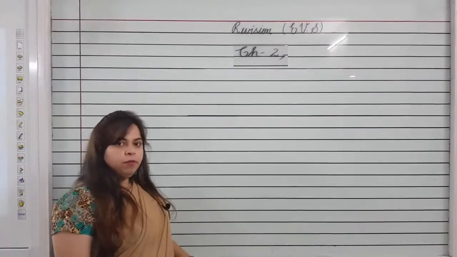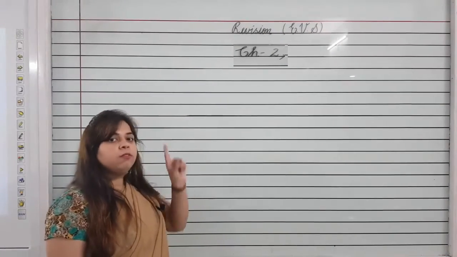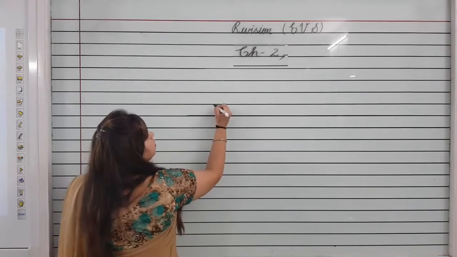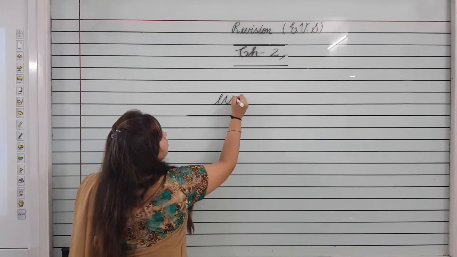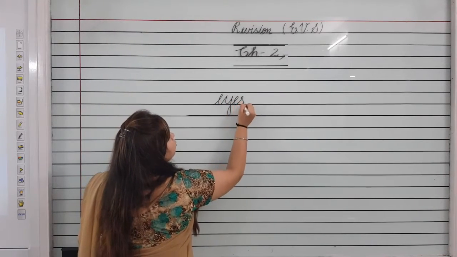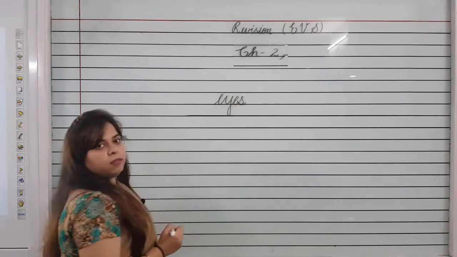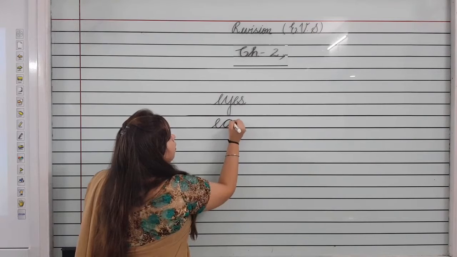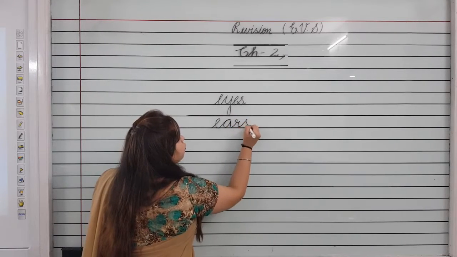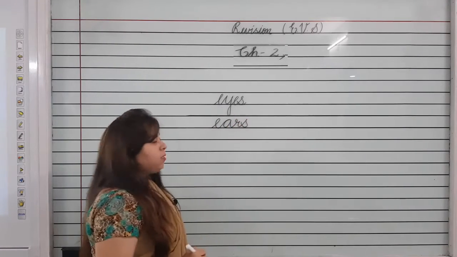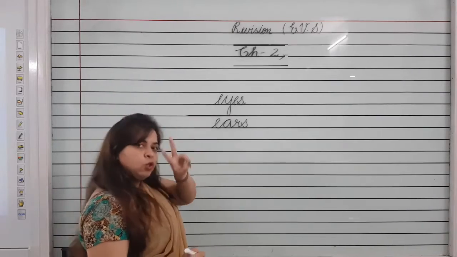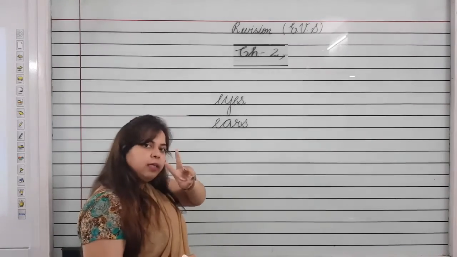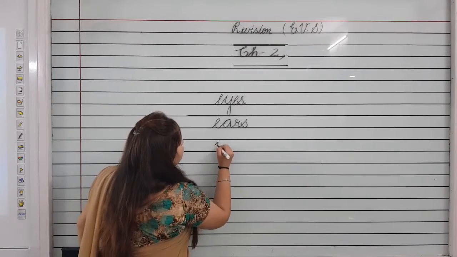Okay. Now we will learn spelling of 5 sense organ. First is eyes. E-Y-E-S, and eyes help us to see. Ears. How many ears do we have? We have 2 ears. Ear helps us to hear, to listen. Eyes, we have 2 eyes. We have 2 ears.